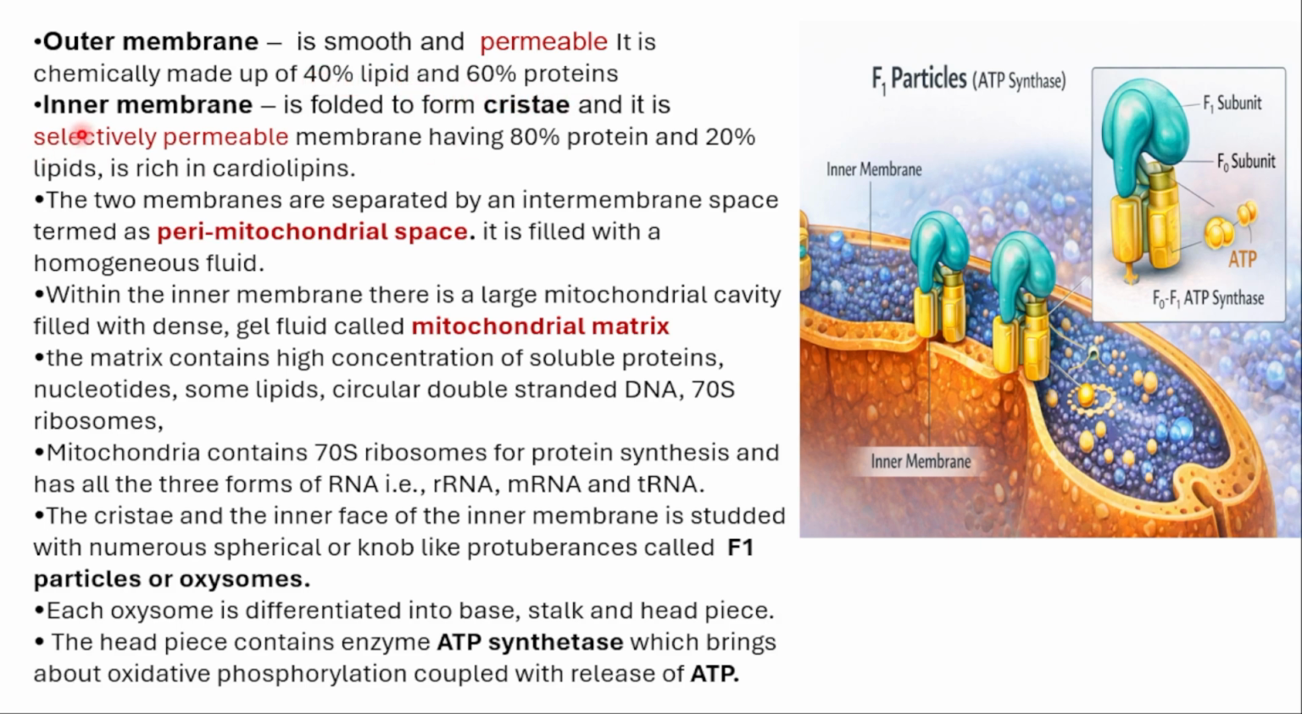Whereas the inner membrane is folded to form cristae, as I just said, isn't it? I will show you once again.